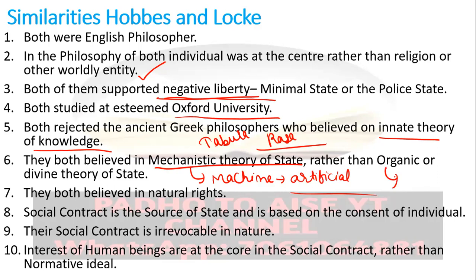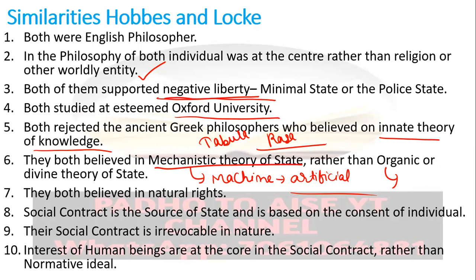They believed that the state is present even before the individual. The state is a living entity. It has life. It evolves and grows with time. So this was the organic theory of state. On the other hand, the medieval thinkers believed in the divine theory of state, that the state is created by God himself and the king is the representative of God.